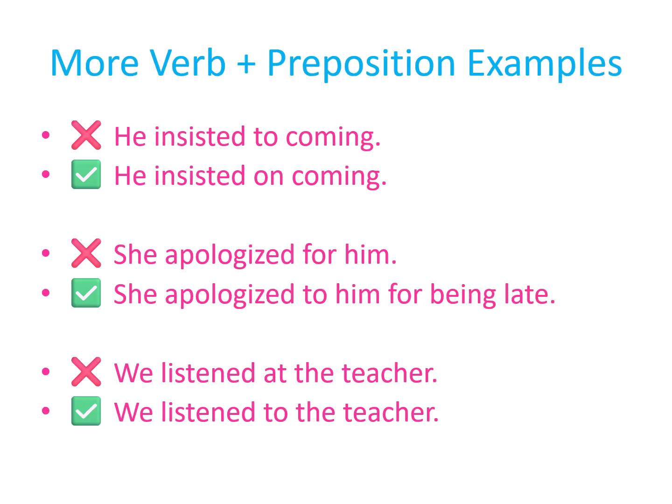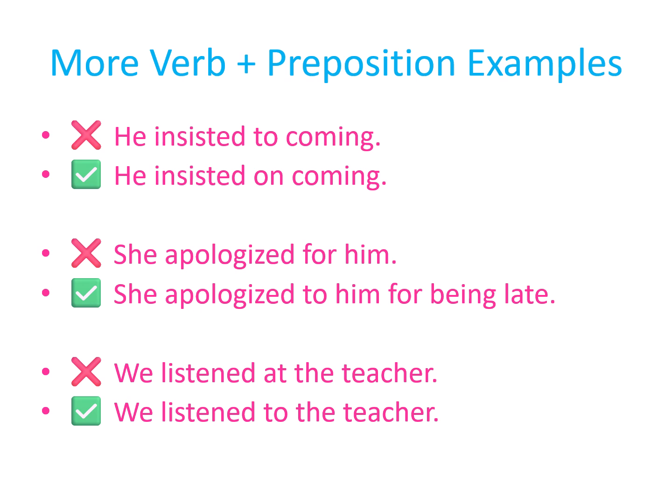Let's look at more verb and preposition pairs that often cause trouble. First, many say, "He insisted to coming with us." That's incorrect. The correct form is, "He insisted on coming with us." The verb insist is always followed by on.